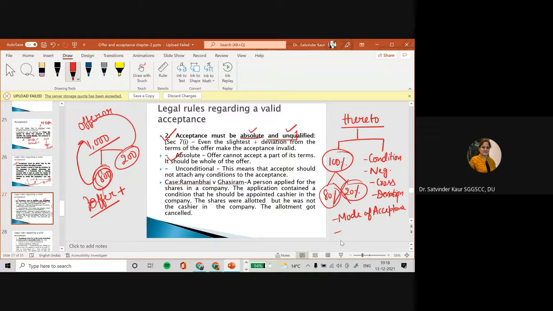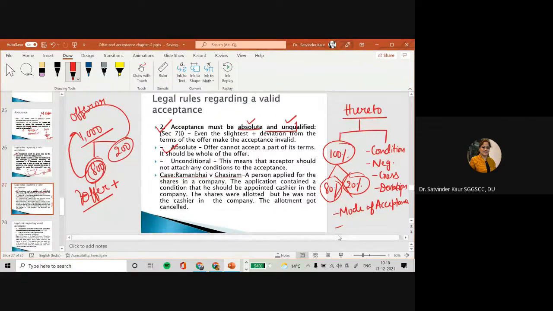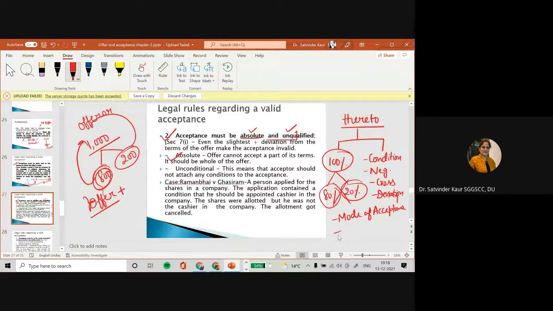तो जब हमने ऑफर में डिस्कस किया था, तो हमने डिस्कस किया था कि ऑफर can be subject to n number of terms and conditions, but they should not contain any term the non-compliance of which would amount to acceptance. So it means that the essential says that offer should be accepted 100%, it should be unqualified, it should be unconditional, क्योंकि ऑफरर के पास राइट है कि वो कुछ भी टर्म्स एंड कंडीशंस उसमें अटैच करके दे सकता है. If you want any changes, that would be a different thing.